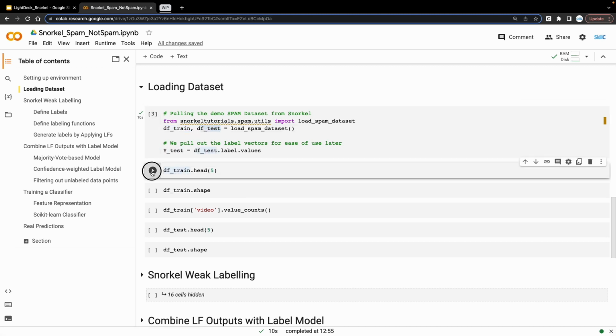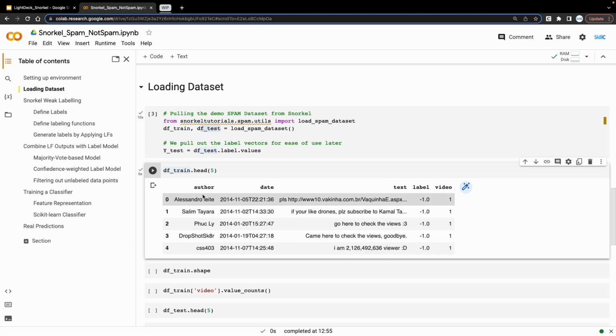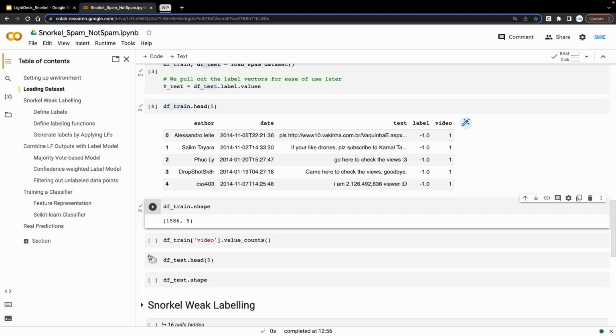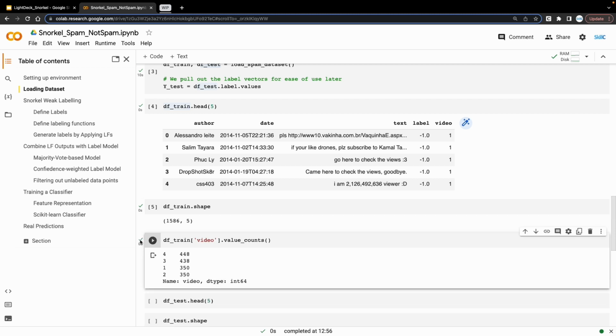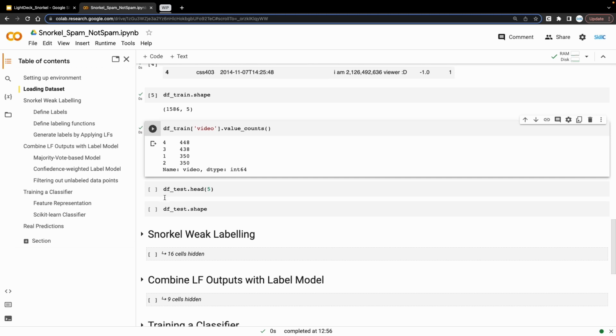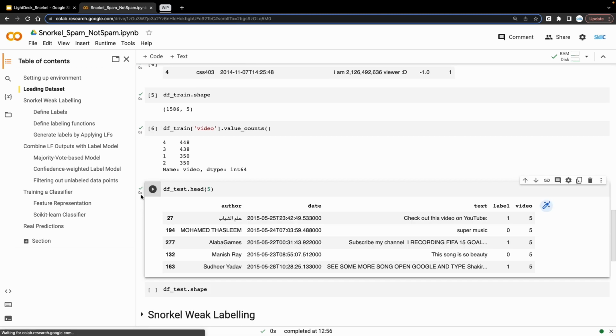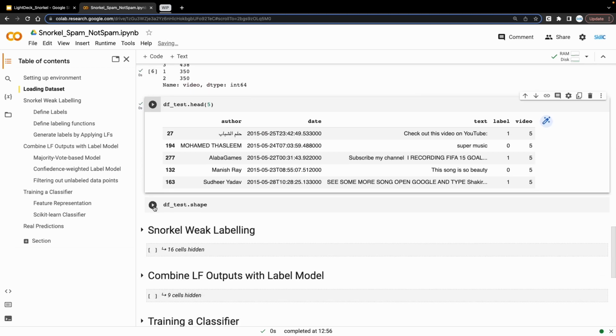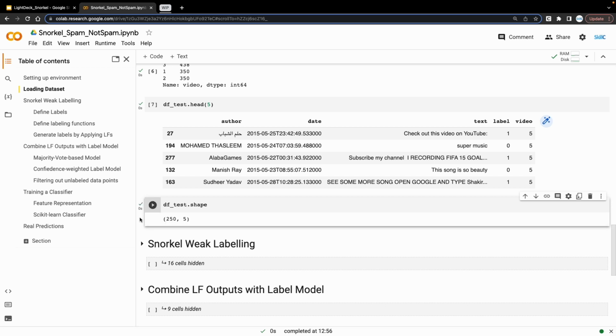Now let's look at the training data that we have. We have these 5 columns. Within this, column 3 is the YouTube comment text. Next up, let's look at the shape of our data. Our training data has 1586 data points. Here's the count of our data points across video 1, 2, 3, 4. We can also look at the test dataset that we have. Again, it looks very similar to our training data. Lastly, here's the shape of our test data.